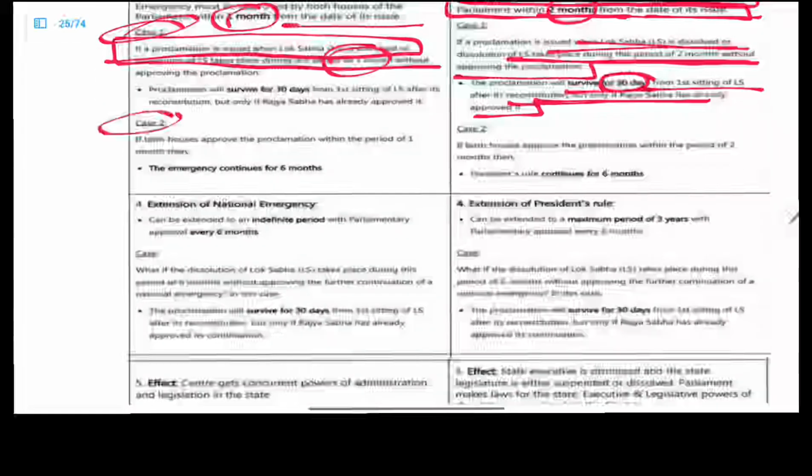Now we'll have the case where both houses approve the proclamation within a period of 2 months, then the emergency continues for 6 months. President's rule is also going to continue for the 6 months, if both the houses approve within a period of 2 months, right?